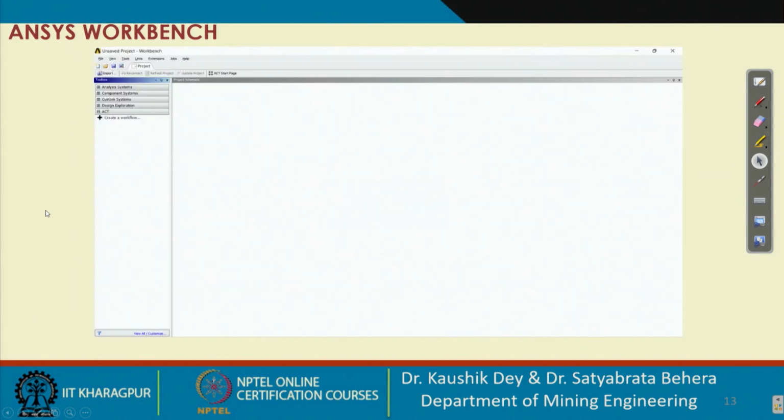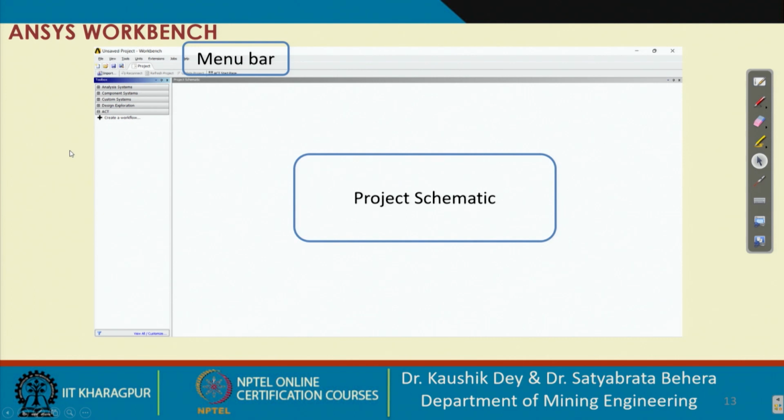In that interface, this is the part where the menu sections are, like file, view, tools, and different menu bar sections. Next, this part is called the project schematic, where the different workflow is done, and this one is the toolbox section. There are different toolboxes which you can read: analysis systems, component systems, custom systems, and design exploration.